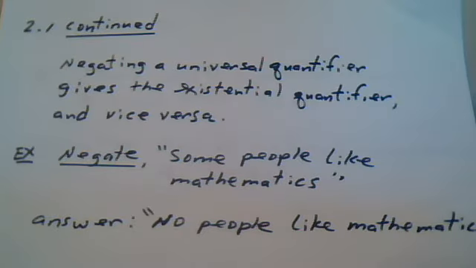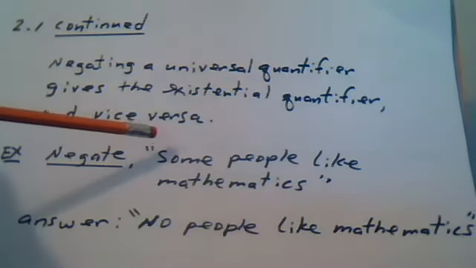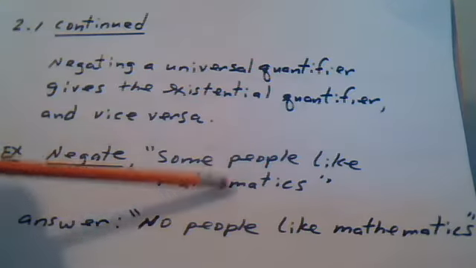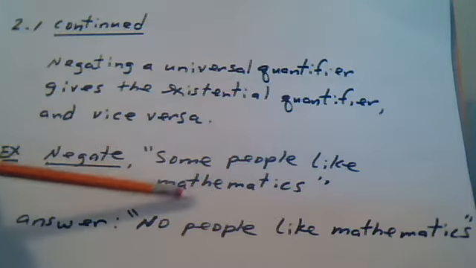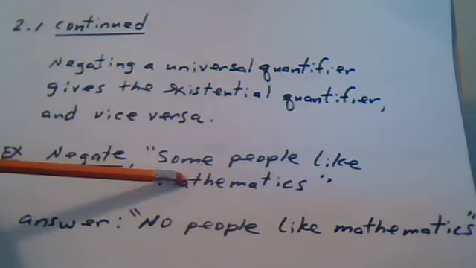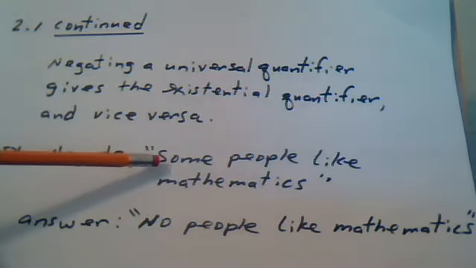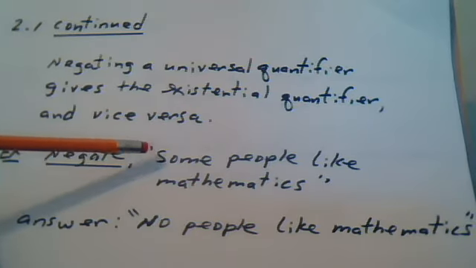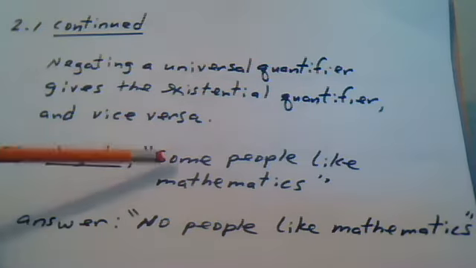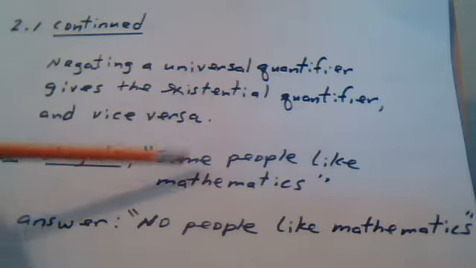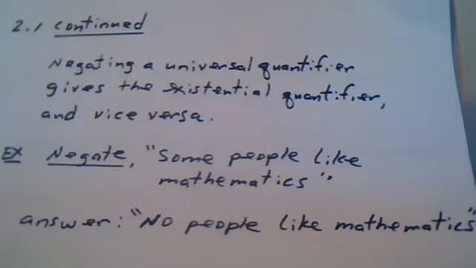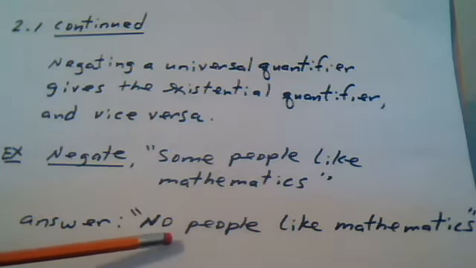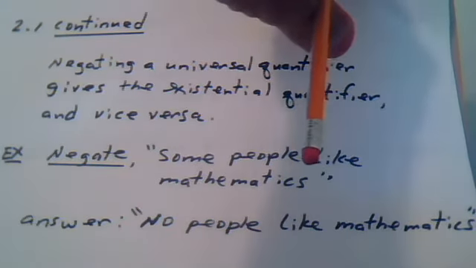Negating a universal quantifier gives an existential quantifier and vice versa. So for example, some people like mathematics. Right here we're using an existential quantifier. If you were to negate this to the opposite, the existential quantifier would turn into a universal quantifier. So instead of saying some people like mathematics, the opposite, if you like, would be no people like mathematics. So we went from existential to universal when we negate the existential.